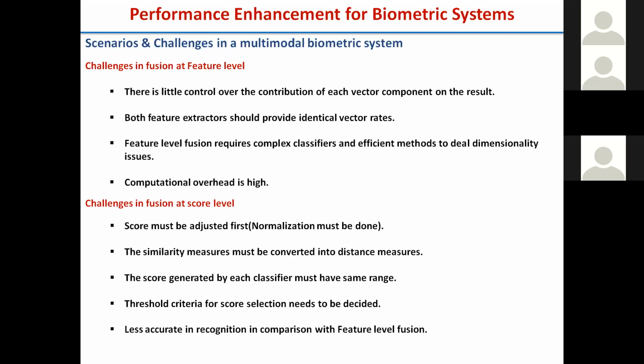One classifier gives a range from 0 to 1, while another classifier may give a range from 0 to 1000. Without normalization, it is not preferable to combine 0 to 1 with 0 to 1000. So first, normalization is one of the challenges for biometrics, and then of course adaptive combination of these scores to get the final decision is also a challenge.